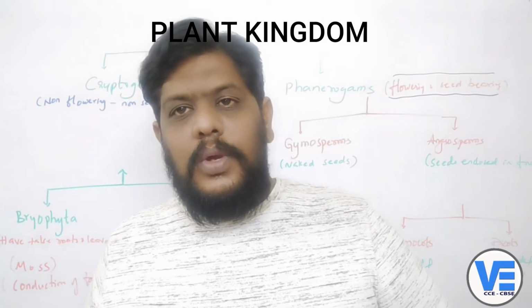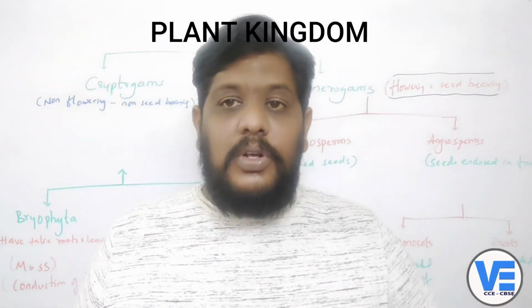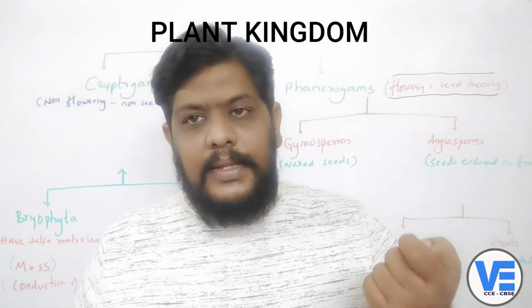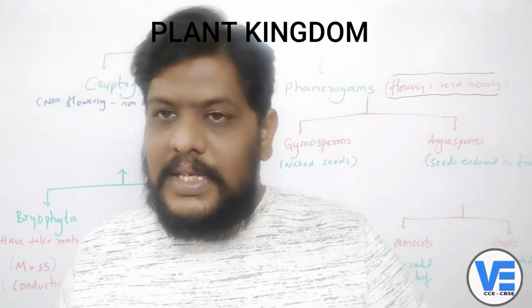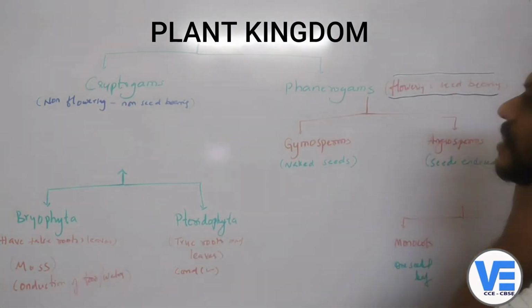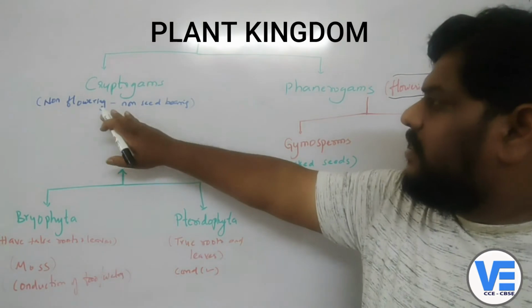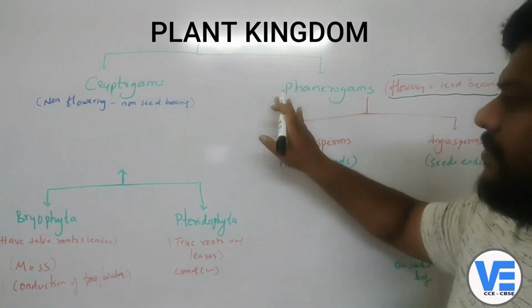They give out flowers and they also bear the seeds. So the first classification is cryptogams and phanerogams.